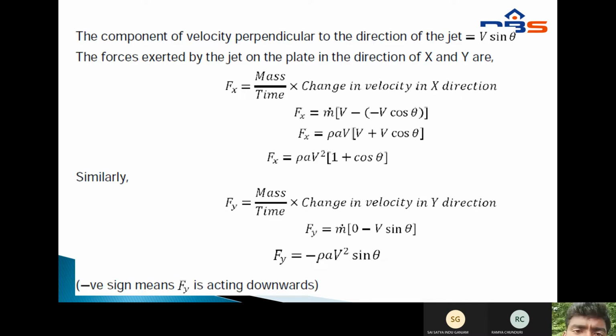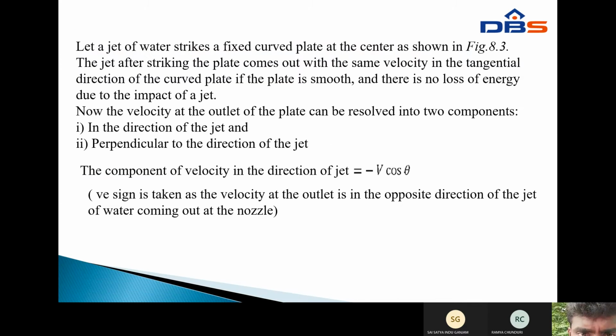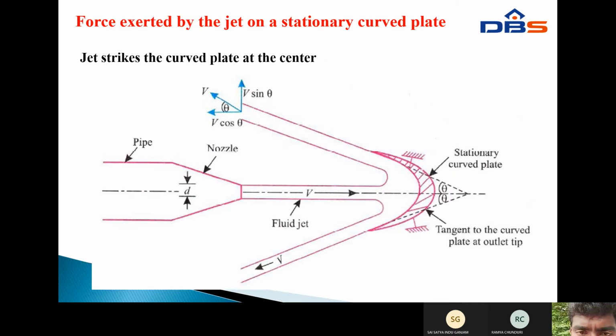Next, the component of velocity perpendicular to the direction of the jet is equal to v sin theta, as shown in the figure. All of you see the figure.